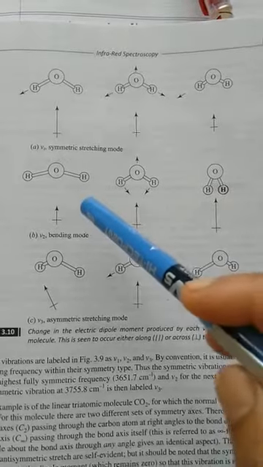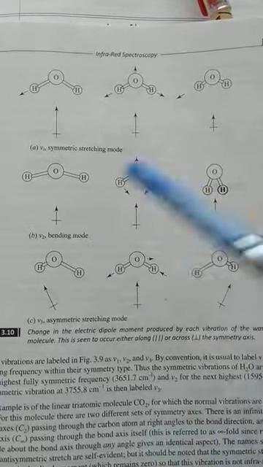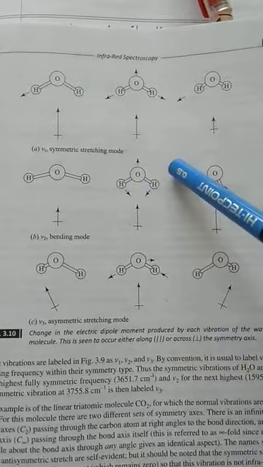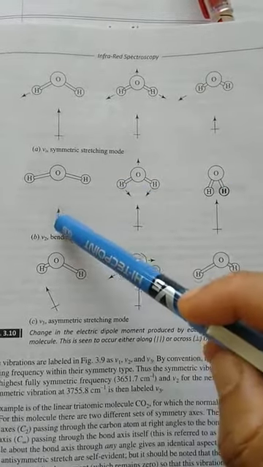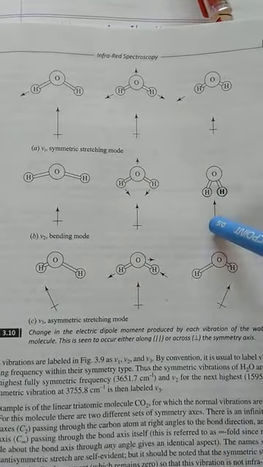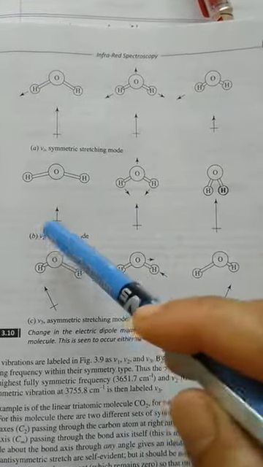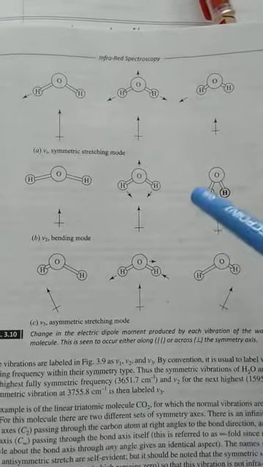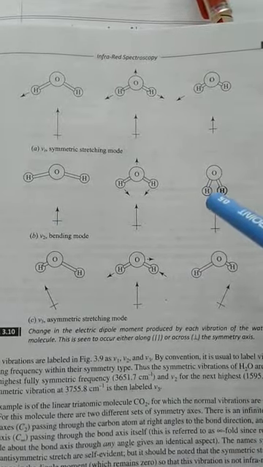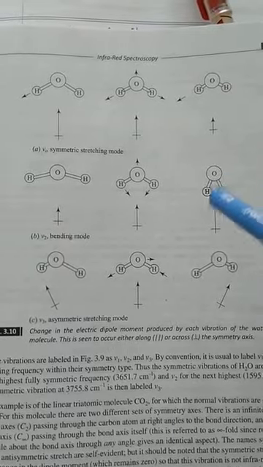Okay, and at the same time, if the bond is again stretched in the opposite direction, that means when it is compressed and again it's going in that direction, the dipole length will change. That means if the molecule is changed from this configuration to this configuration, there is a huge change in the dipole moment. That means this bending mode also appears in the IR spectrum.